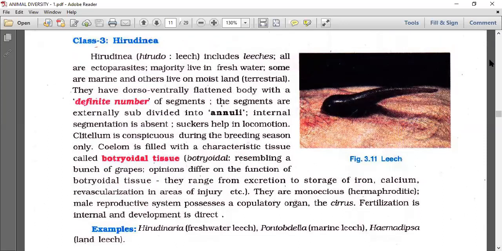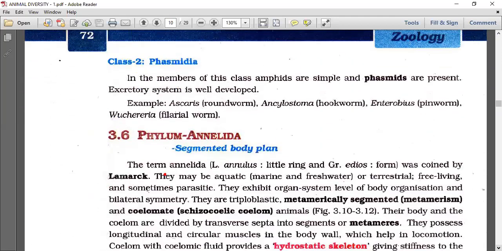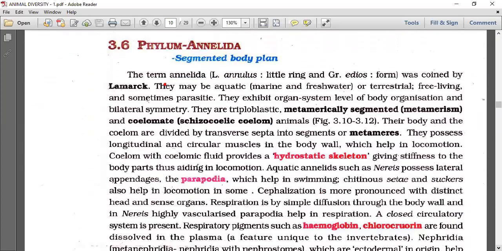Let's come to the general characters, then afterwards we'll get back into the classification. Phylum Annelida: besides the segmented body plan, all the segments are similar in shape and size. Hence we call it a metamerically segmented animal, unlike tapeworm in class Cestoda, which has pseudo-metameric segmentation. The word Annelida was coined by Lamarck. Habitat-wise, they are aquatic, marine, freshwater and terrestrial.